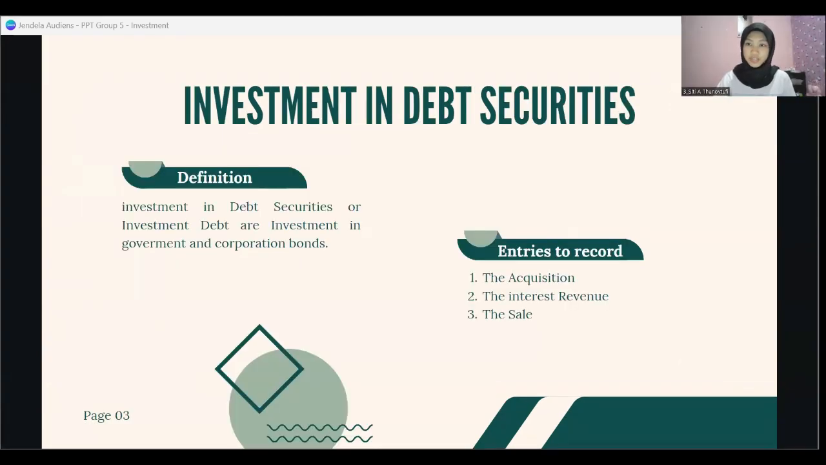Okay, thank you, Reva, for the explanation. Next, I will continue the presentation, which is about debt investment and share investment. There are three entries to record investment in debt securities. First is acquisition of bonds. Second is bond interest. And the third is the sale.